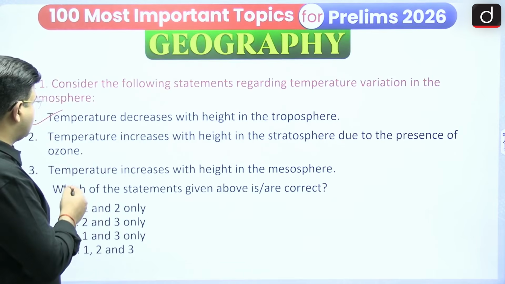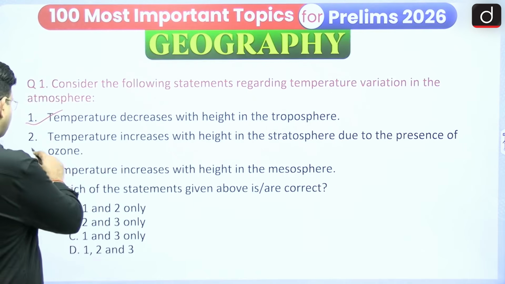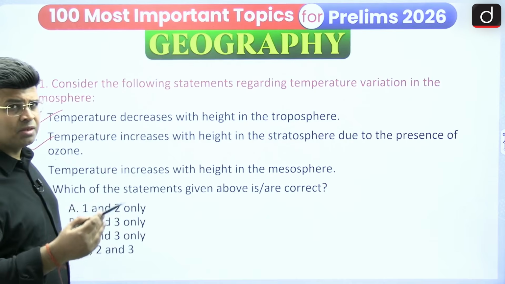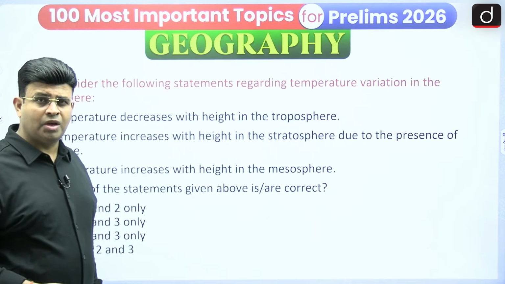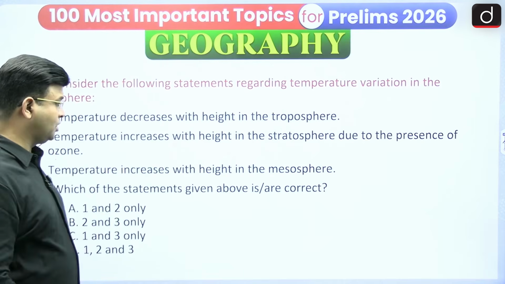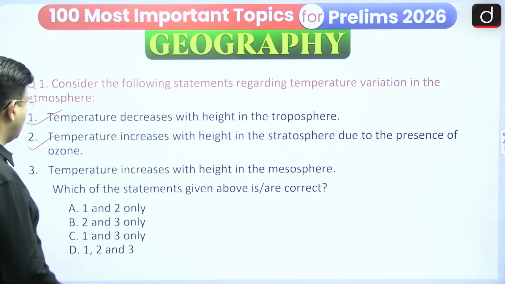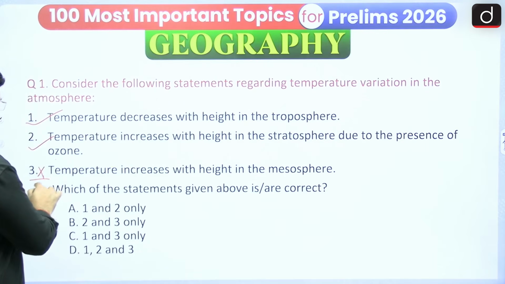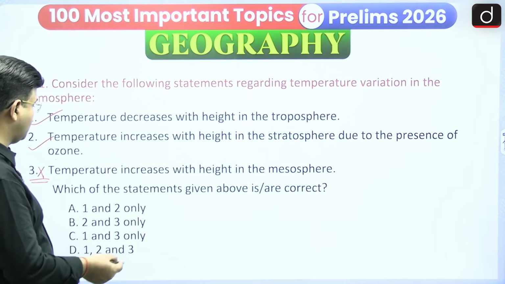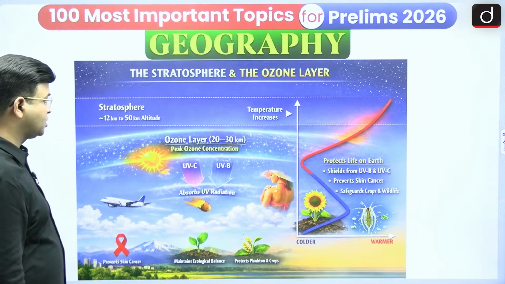Another: the temperature increases with height in the stratosphere due to the presence of ozone. Yes, this statement is also correct, because you know that ozone gases are able to absorb UVB and UV rays, and the temperature keeps on increasing with height. And temperature increases with height in the mesosphere? No, in the mesosphere the density of the gases keeps decreasing, therefore the temperature decreases. So we can say option A, 1 and 2 only, is correct.